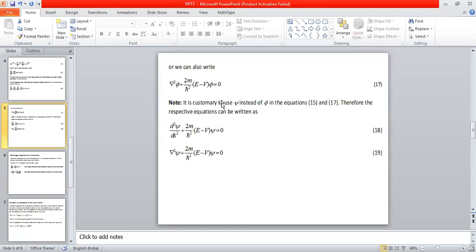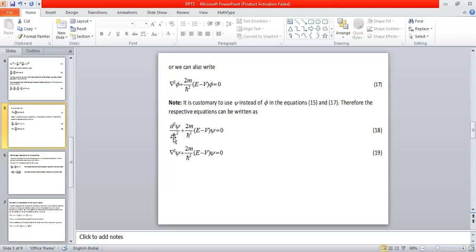Phi, but in general, this phi symbol is not used for the spatial dependent form of the wave function. It is written as psi itself. Therefore, equations 15 and 17 are written in terms of psi: d square psi divided by dx square plus 2m by h cross square times (E minus V) times psi is equal to 0.